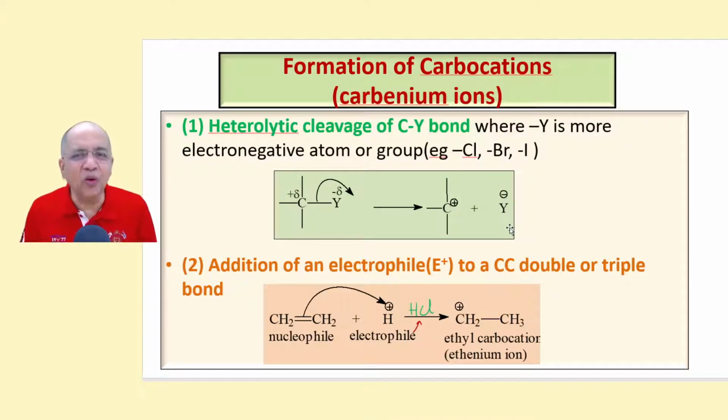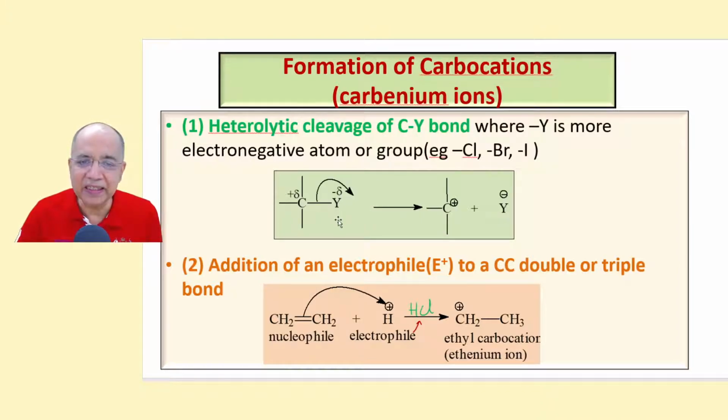Let us see how carbocations, or carbenium ions, are formed. In a very simple manner, I will be restricting this only to information, nothing beyond that. One of the methods is the heterolytic cleavage of a polar bond.